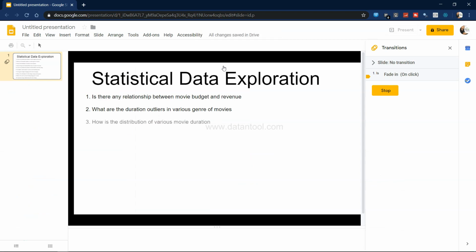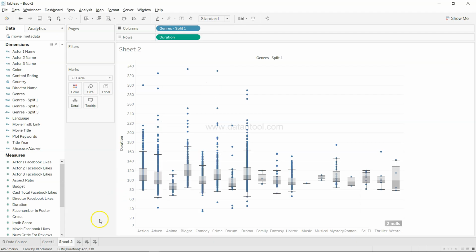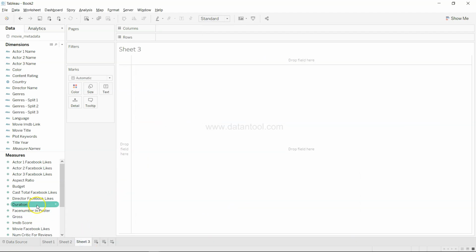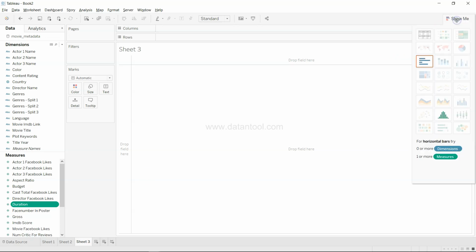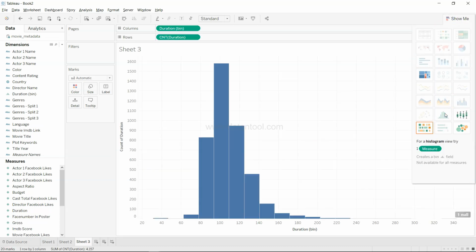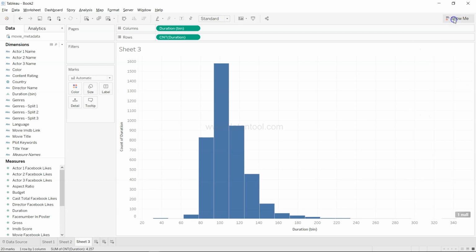So let's move on to the third question. What is the distribution of various movie durations? All right. So the duration is this, and to identify the distribution, we create the box plot chart. That can be an interview question: what chart will you use to identify the distribution of movie duration or any other variable of interest?